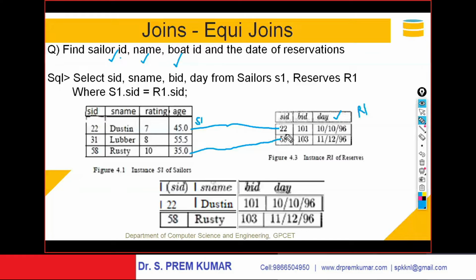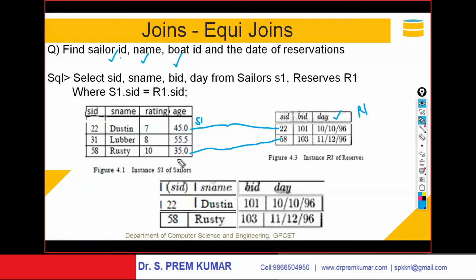These two got matched. For 31, the data is not available here, so that will not be matched. For 58, the data is available and it got attached with the SID of the R1 relation. From this, by extracting, you get an output like this: 22 Dustin, 22, 10/10/96, and 58 Rusty, 103, 11/12/96.